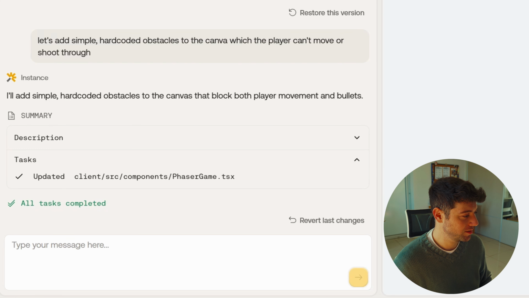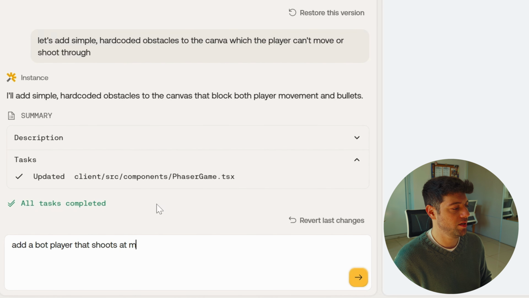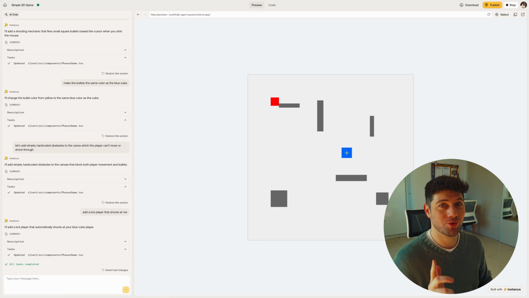Now we're missing a bot player or a CPU, whatever you want to call it. So let's add one of those. Add a bot player that shoots at me. All right, it added it. It looks like it's stuck at the top left, so we'll see if it works. Yeah, there we go. Looks like the red cube wants to kill us.